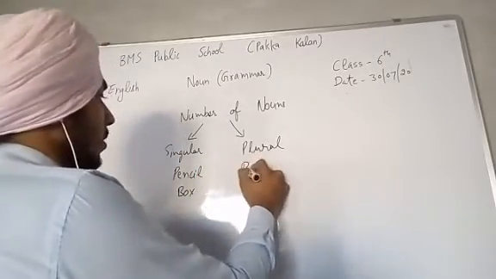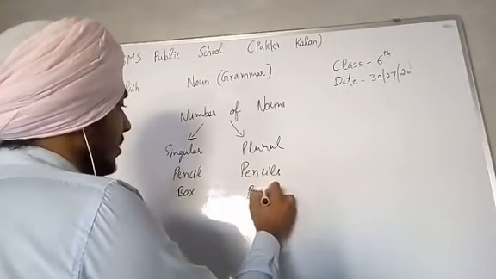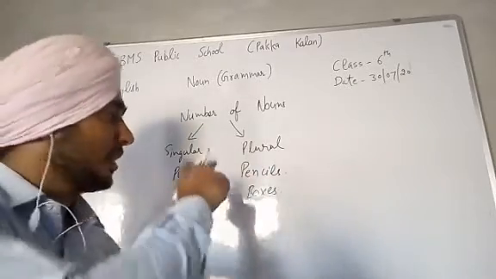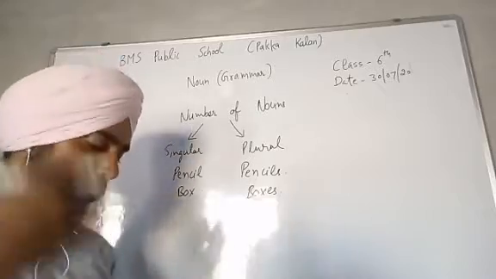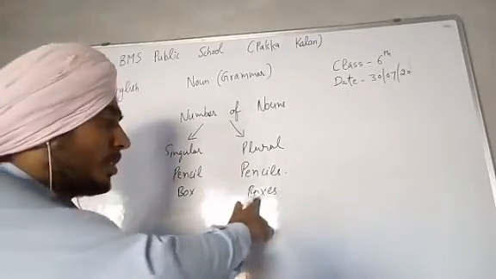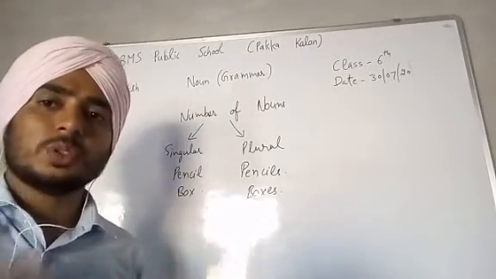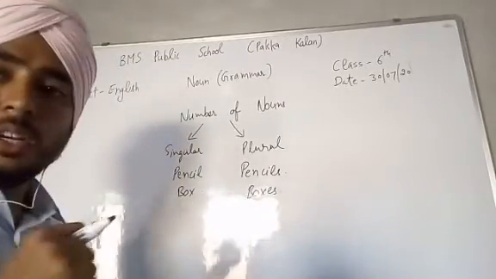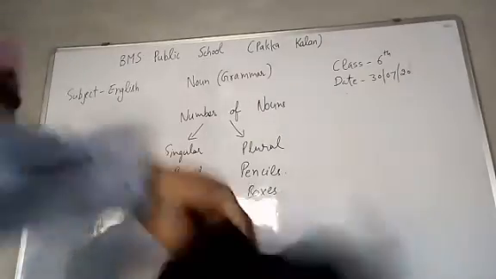Next is plural. Plural, we can say pencils. Second is boxes. Okay, so what is the meaning of pencils? Pencils means more than one pencil, two pencils, three pencils, or more than that. So it is a plural noun. Next is boxes. Boxes means more than one box, two boxes, three boxes, or more than that. So it is a plural noun. Okay. So basically nouns are of two types: singular, plural.